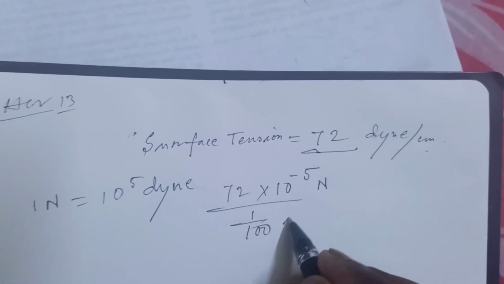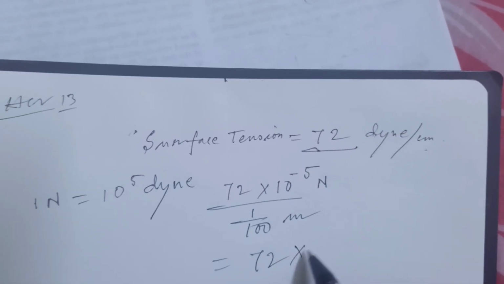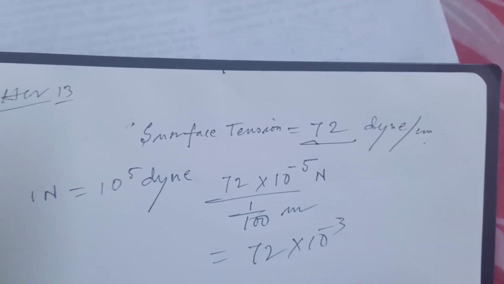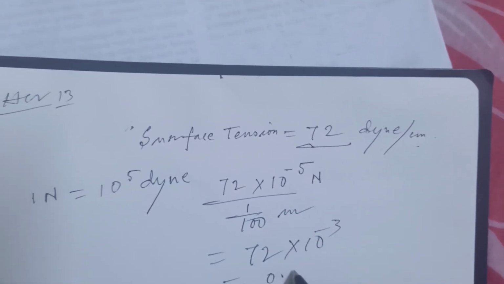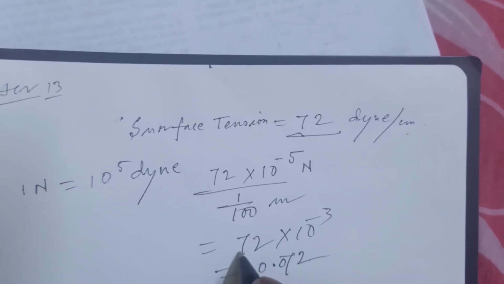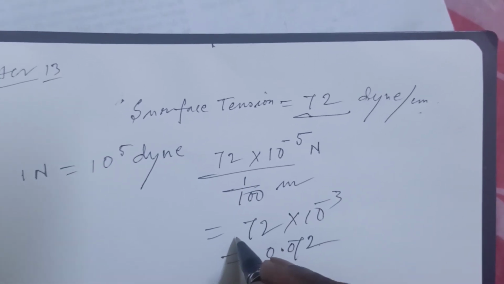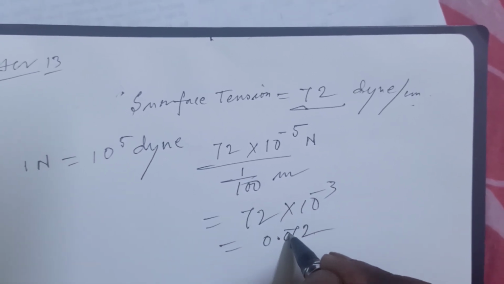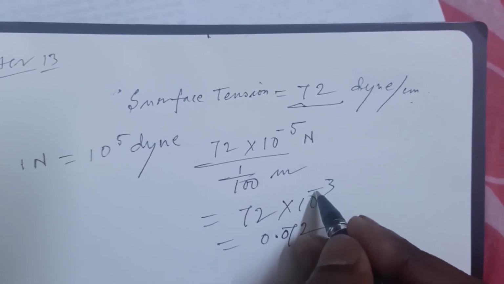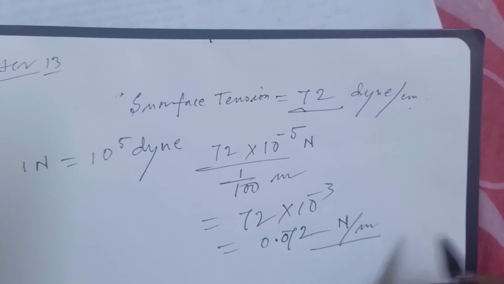So it is 1 by 100 meter. So 72 into 10 to the power minus 3, or 0.072. Also you have to shift 1 digit, since this is 10 to the power minus 3. So this is Newton by meter.